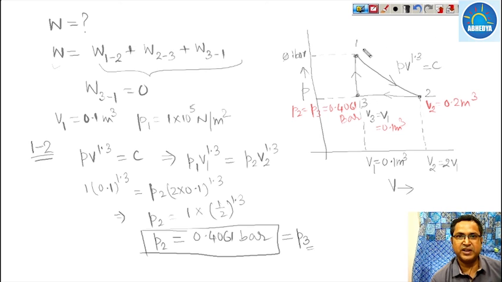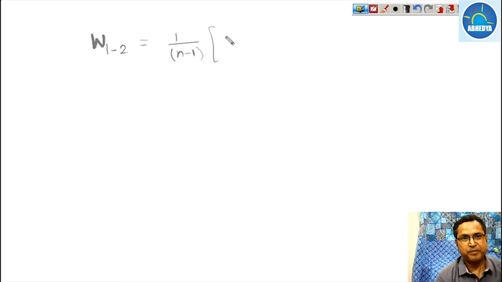So first we take the process 1 to 2. So work done from 1 to 2. It is a polytropic process, so work done will be 1 upon n minus 1 times P1 V1 minus P2 V2.